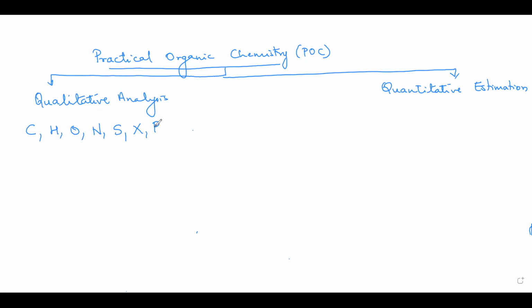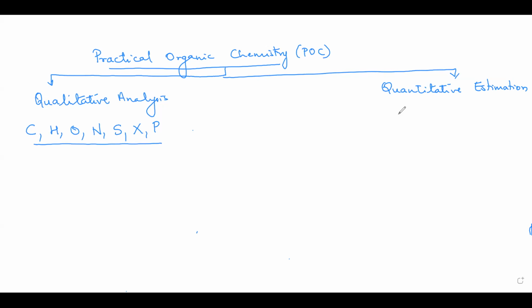These are the most common elements present in the organic compound. So first we'll determine what elements are present. Once the elements are determined, then we'll establish the percentages of these by different methods. And then from the percentages, we arrive at finally the molecular formula of the compound.